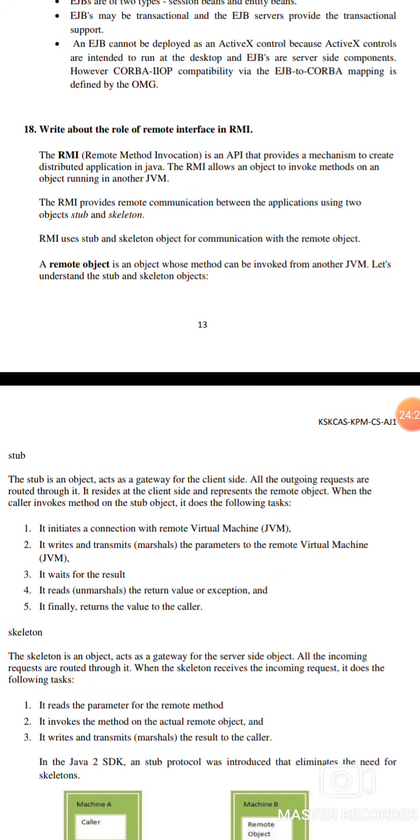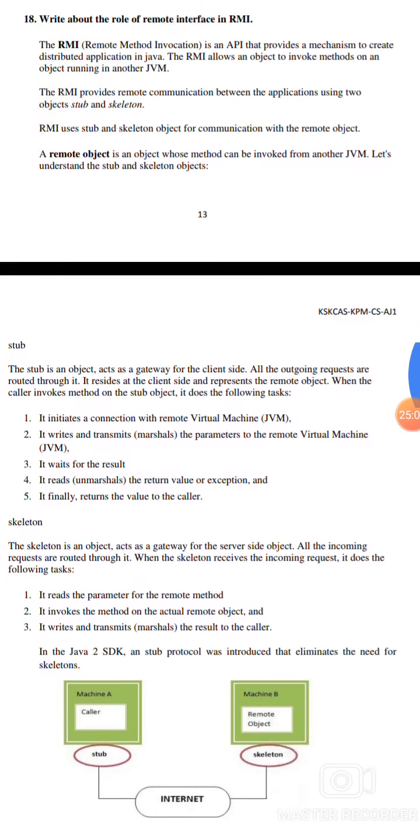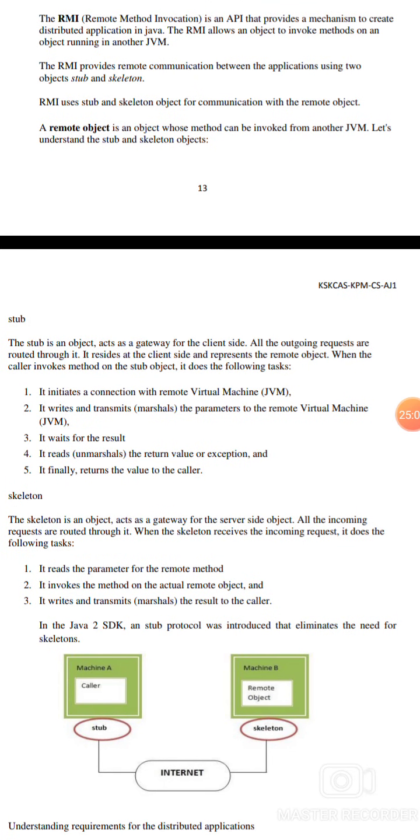18. Write about the role of a remote interface in RMI. RMI, remote method invocation, is an API that provides a mechanism to create distributed applications in Java. RMI allows you to invoke a method on an object running in another JVM, Java Virtual Machine. RMI provides communication between applications using two objects, stub and skeleton. The remote object is the object invoked in another JVM.